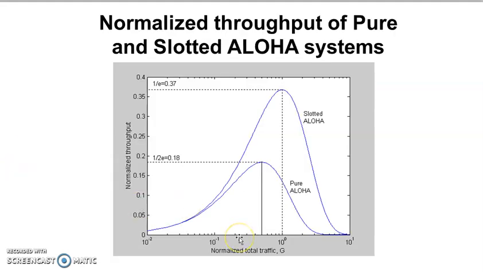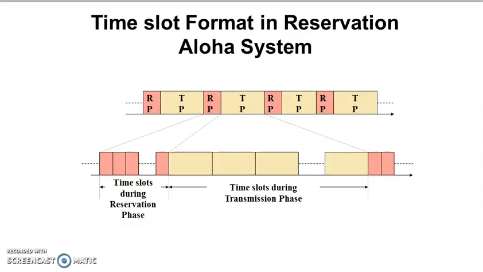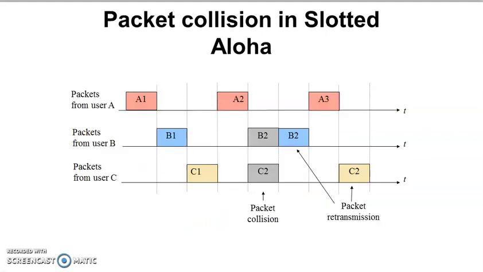Now the graph here shows the normalized traffic in pure ALOHA. Because the collision rate is high, here is the normalized traffic output we can have for slotted ALOHA, and this one is about the packet collision that takes place in slotted ALOHA.